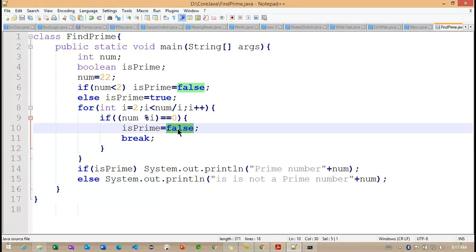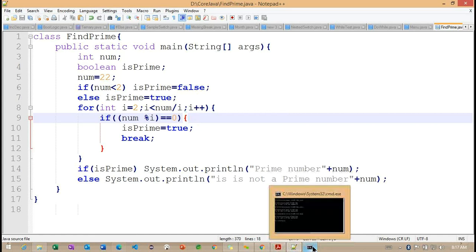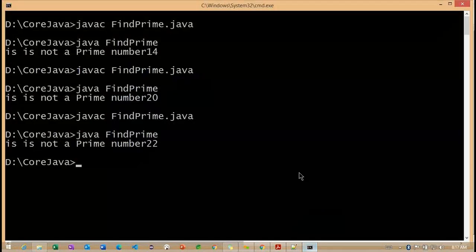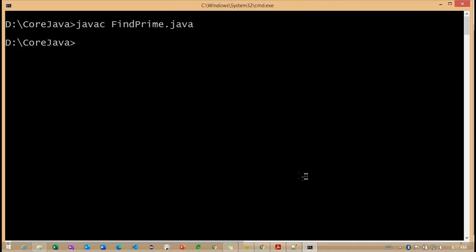Maybe, okay, we need to make it true here. Meanwhile, we need to understand the prime numbers from 0 to 50 or 100. Here we made a different condition. Let me compile one more time. So 22 is a prime number here.